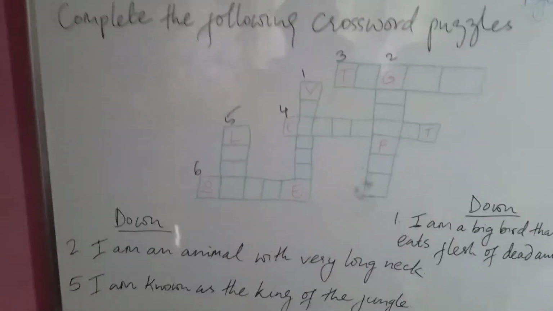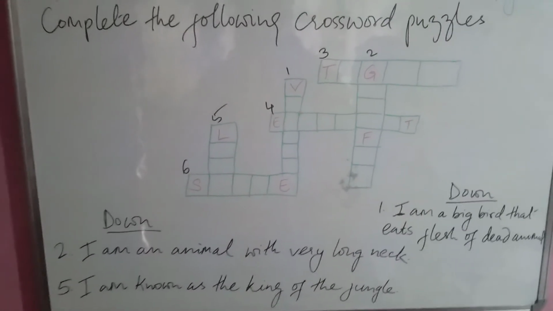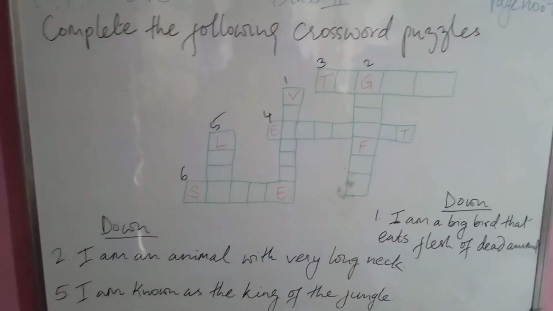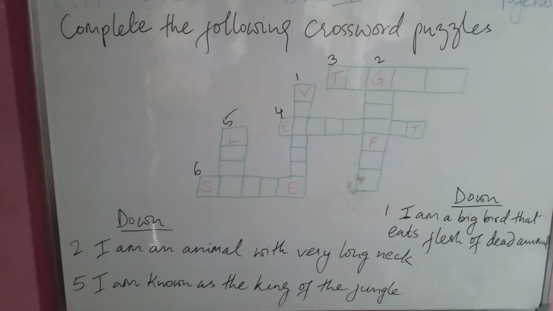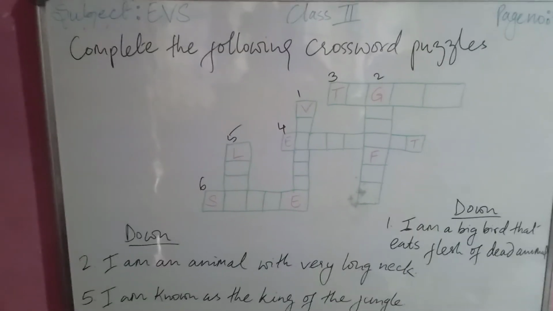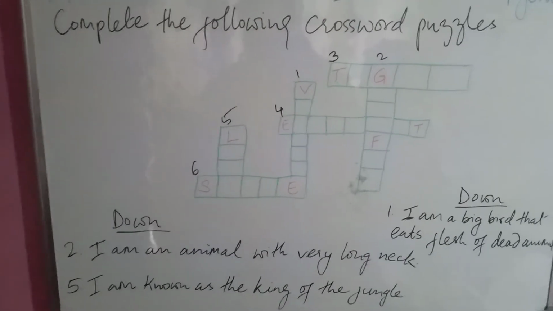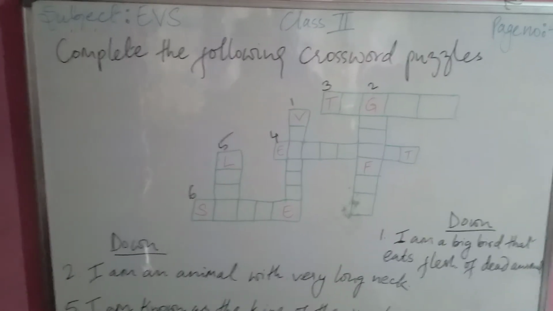And another down question is number 2, I am an animal with a very long neck. So you have to figure out which animal that is. And then number 5, I am known as the king of the jungle. So you have to figure out which animal that is in question 5, in the down question, not in the across question.